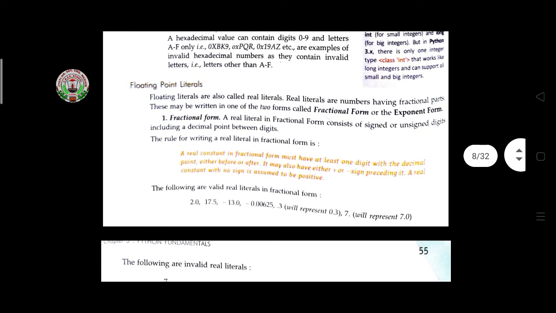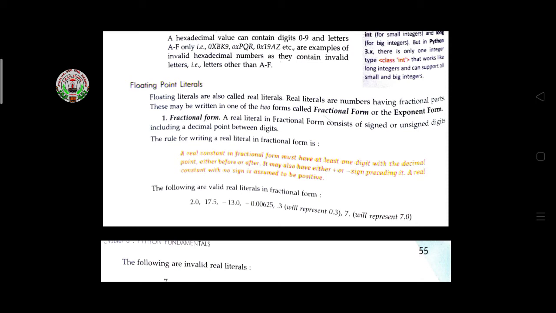Now floating point literals. Floating point literals are also real literals. Real literals are numbers having fraction parts. They may be written in one of two forms, called the fraction form or the exponent form. A real constant in fraction form must have at least one digit, with the decimal point either before or after, and it may have a positive or negative sign preceding. A real constant with no sign is assumed to be positive.